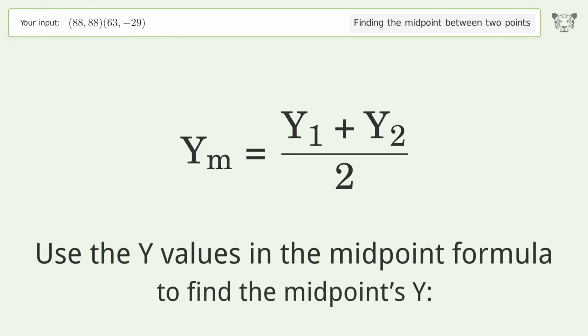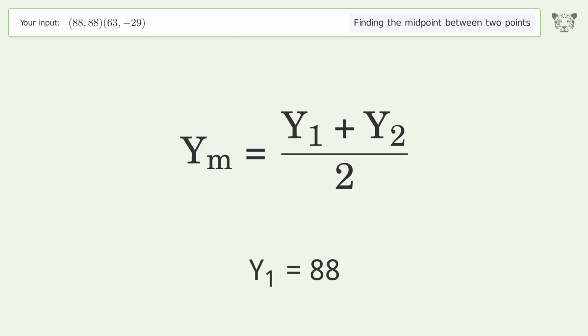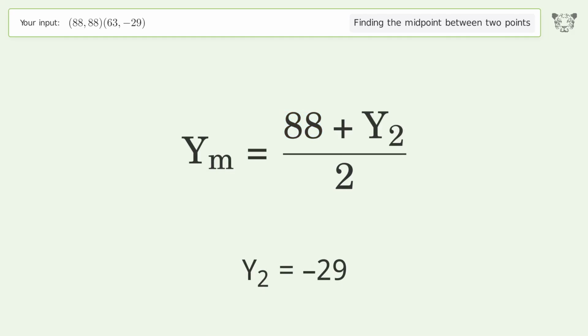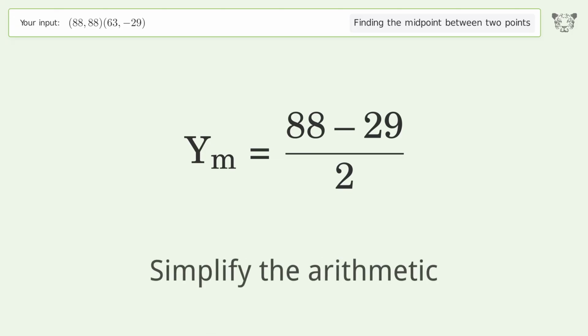Use the y values in the midpoint formula to find the midpoint's y. y1 equals 88. y2 equals negative 29. Simplify the arithmetic.